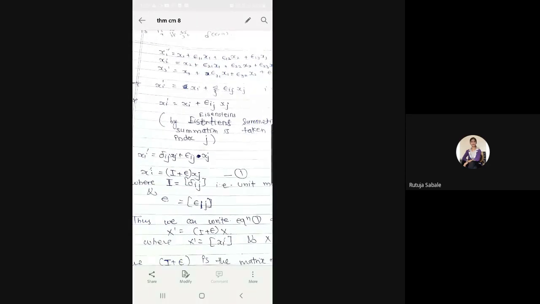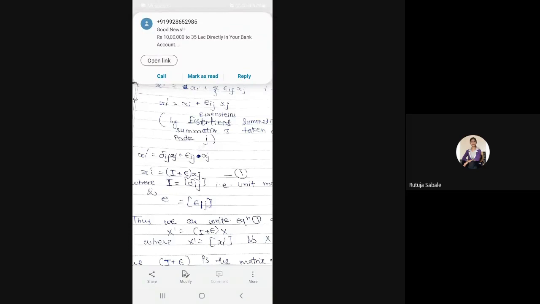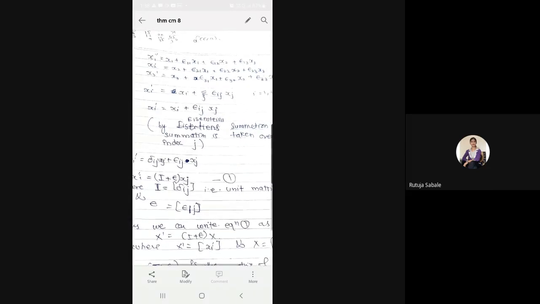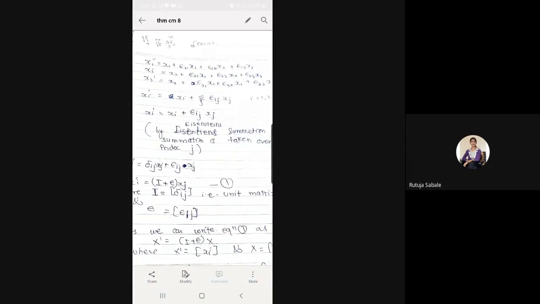The transformation equations we have written are x1 dash is equal to a11 x1 plus a12 x2 plus a13 x3, and x2 dash is equal to a21 x1 plus a22 x2 plus a23 x3, and so on. So here what is the change? If you remember, x1 dash we have written as a11 x1 plus a12 x2 plus a13 x3, right? Like this we have written for finite rotation. Next, x2 dash we have written as a21 x1 plus a22 x2 plus a23 x3 like this.